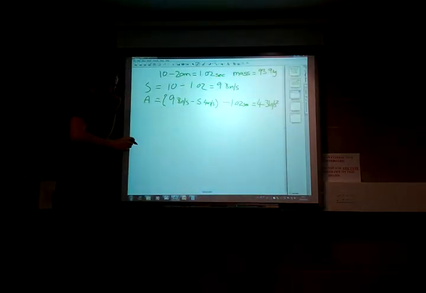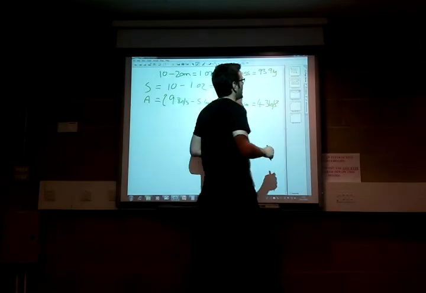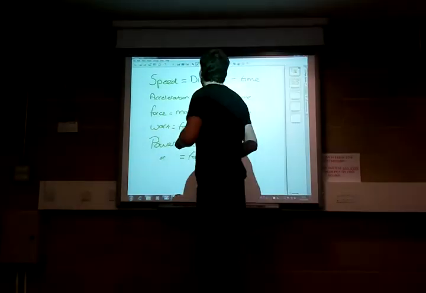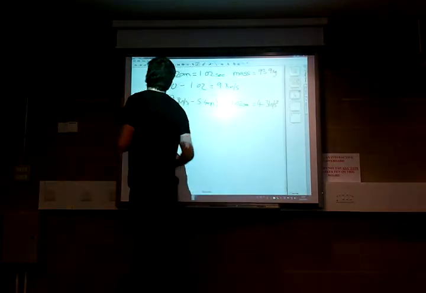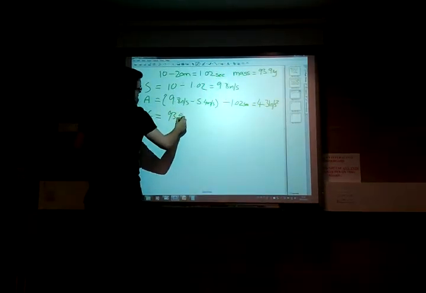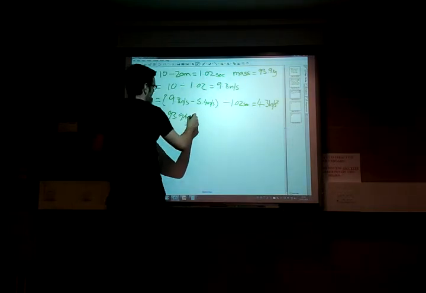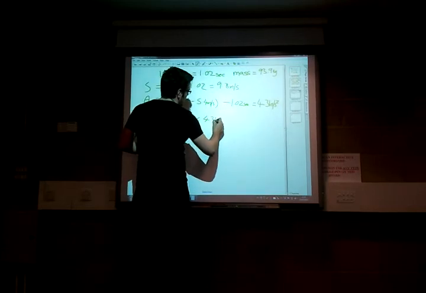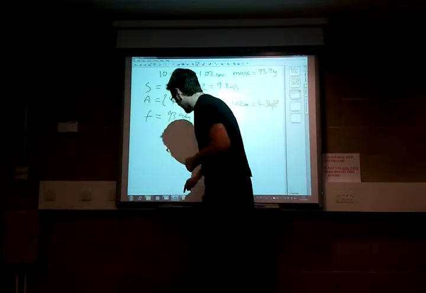So what we're going to go on to next is we're going to look at our force. So again, it's our mass, which is 93.9 kilograms, times by acceleration, which is 4.31.